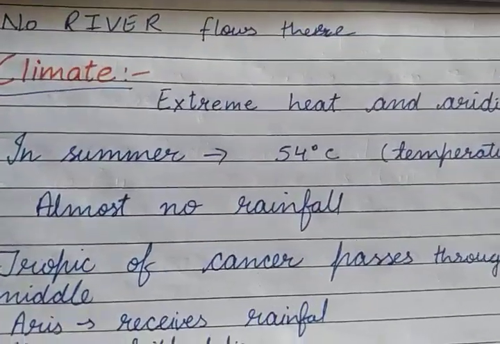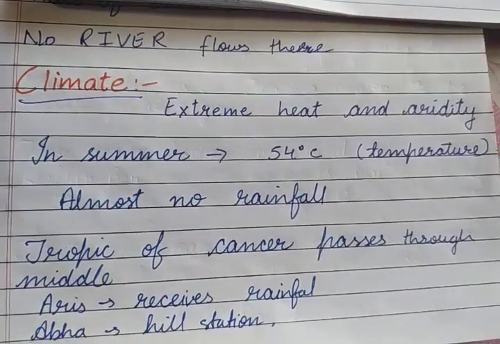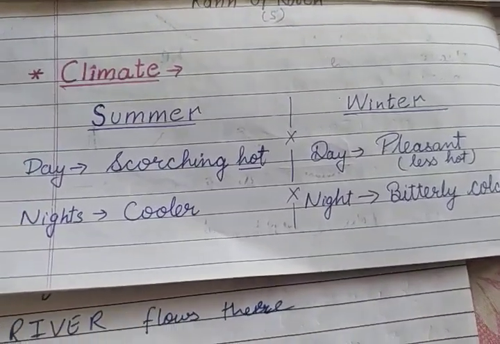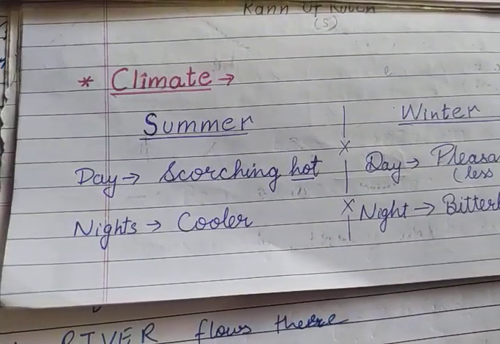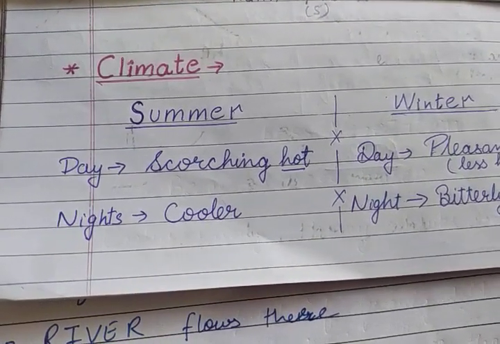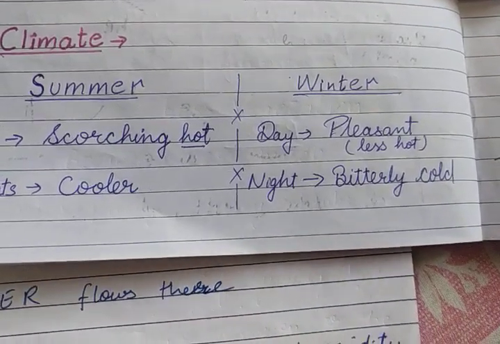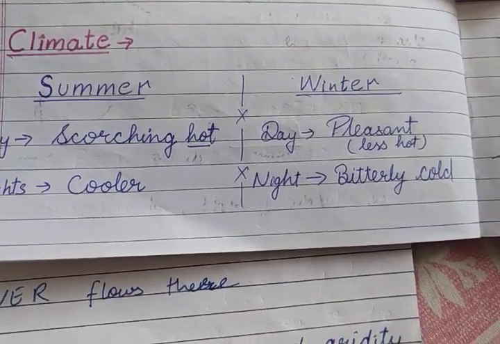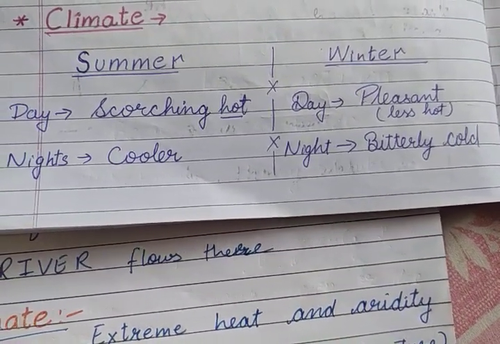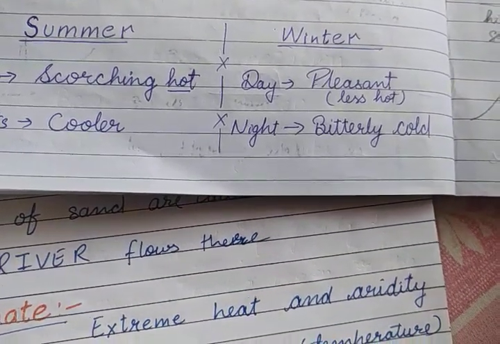Even in the summers, the temperature is 54 degrees Celsius. 54 is very hot, and there is almost no rainfall. So if we talk about the climate, in summers it is scorching hot. Scorching means burning hot, and nights are a little cooler. Winters are pleasant, but nights are bitterly cold, very cold, because of the sand in this area. The property of sand is that it cools quickly and heats up quickly.